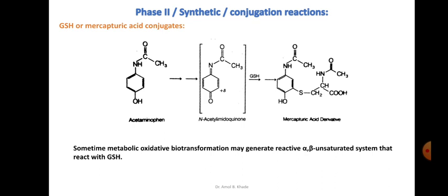One such example of a mercapturic acid derivative is acetaminophen. Sometimes these metabolic oxidative biotransformations may generate a reactive alpha beta unsaturated system, which we can see here in N-acetyl imidoquinone. There is a generation of an alpha beta unsaturated system. We can see the unsaturation in the ring system, and this will react with the GSH here. Then the GSH adduct will be converted by the microsomal enzymes to the corresponding mercapturic acid derivative, which will become more water soluble.